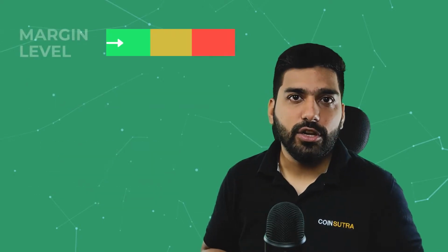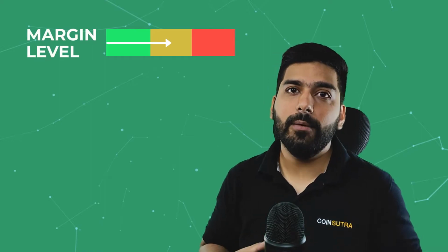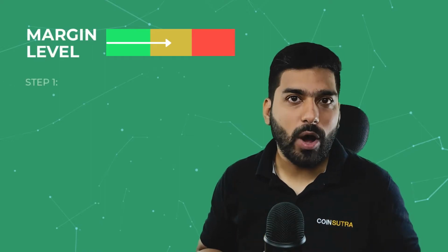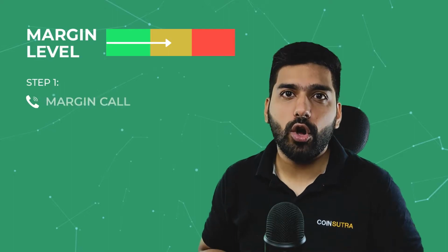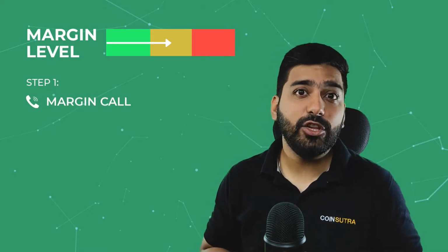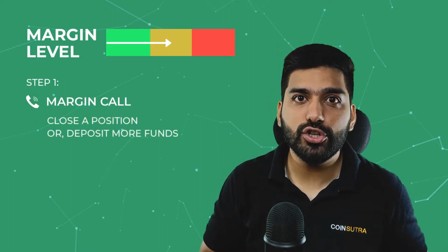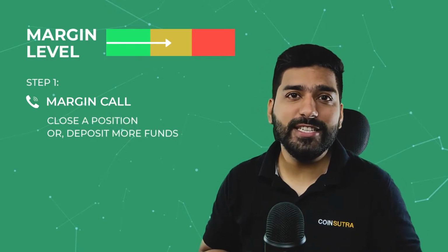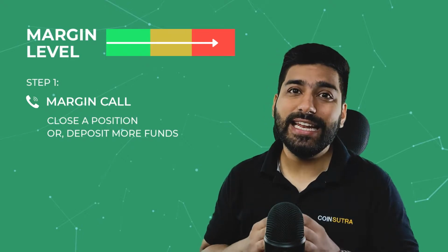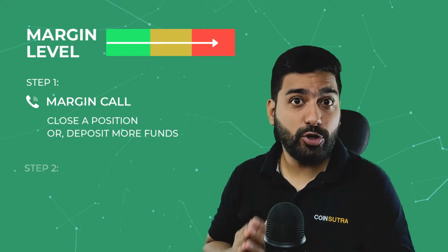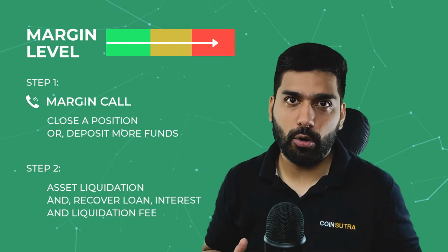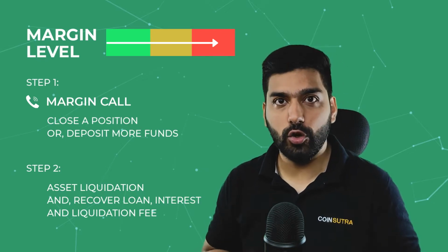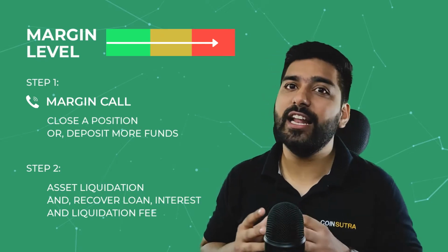If your margin level reduces to a certain point, then Binance would take some actions. Step 1. You would get a margin call from Binance. This means that you would either need to close a position or provide more funds as collateral. However, if your margin level reduces further, then as a last resort, step 2, Binance would liquidate all your assets and recover the loan along with interest and a liquidation fee.